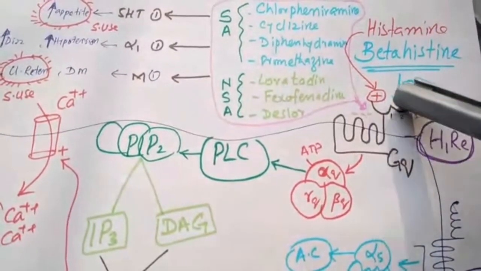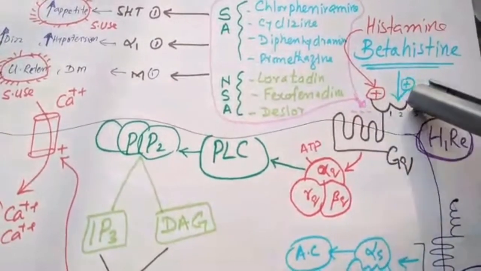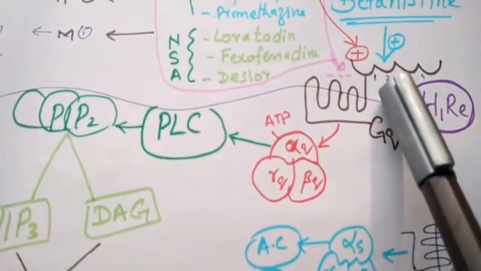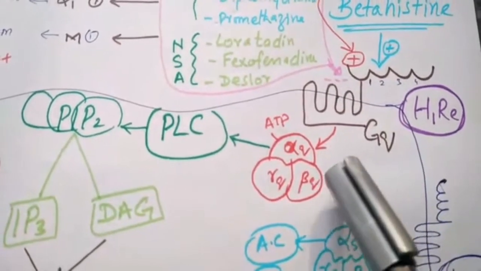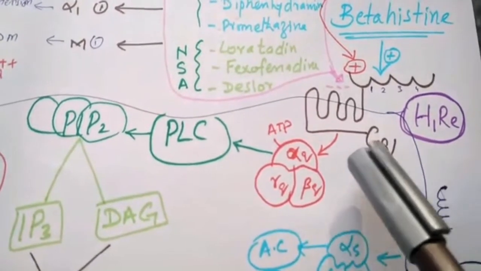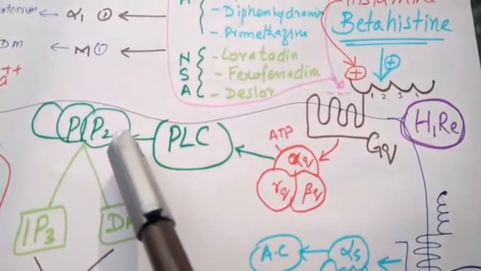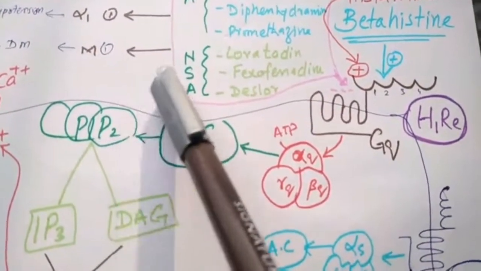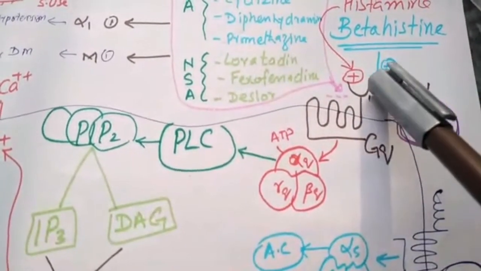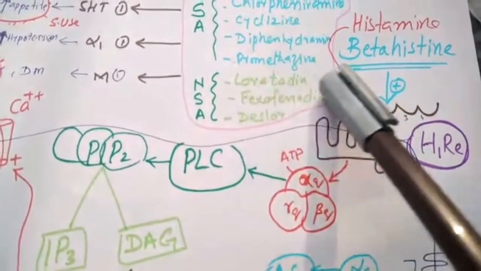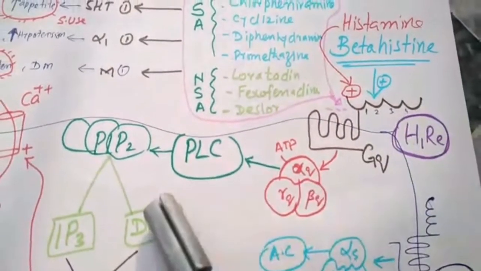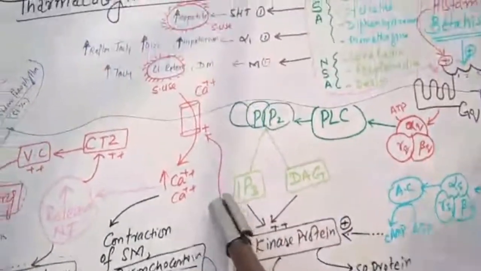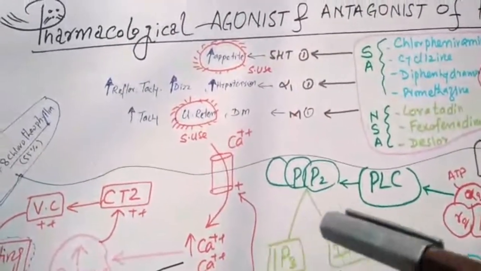The main proposed mechanism, in my opinion, is just the point of attachment. Just like in an electricity board, there are buttons 1, 2, 3, 4. अगर आप बटन 1 दबाएं तो there is switch on of the bulb. अगर आप button number 2 दबाएं तो there is switch on of the fan. Just like here, if the blocker binds at points 1, 2, there will be sedation. If these bind at points 3, 4, there will be no sedation. Remember, this is the proposed mechanism, not the exact mechanism.